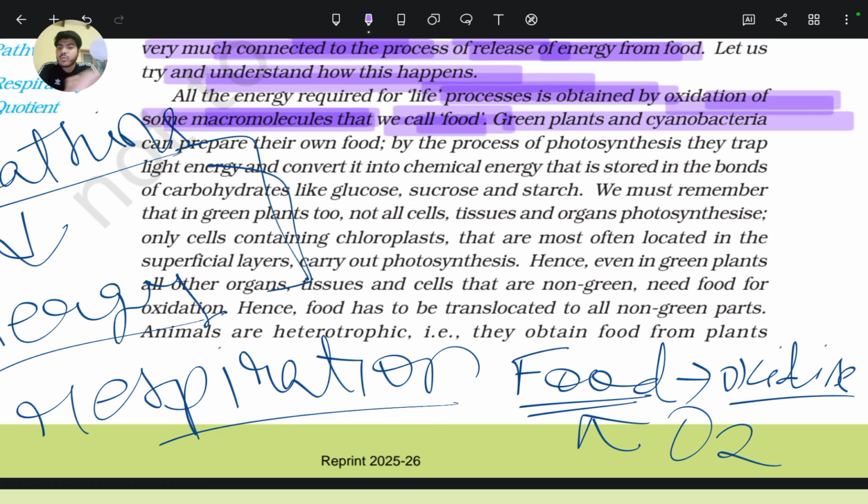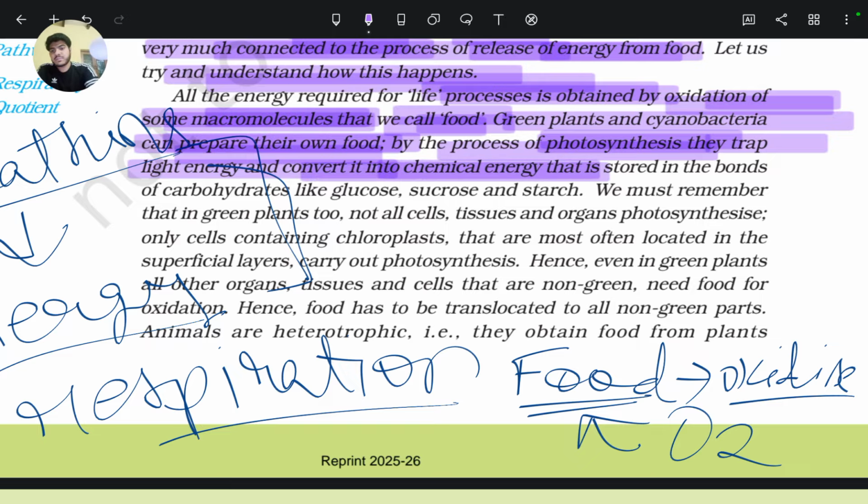Green plants and cyanobacteria can prepare their own food. As you all know, green plants and cyanobacteria, meaning blue-green algae, are autotrophs. They can prepare their own food by the process of photosynthesis, which we discussed in an earlier chapter. They trap light energy and convert it into chemical energy.